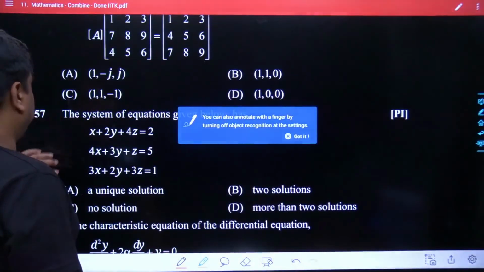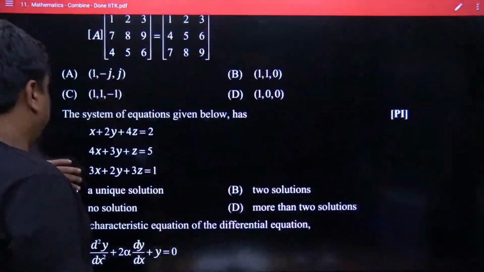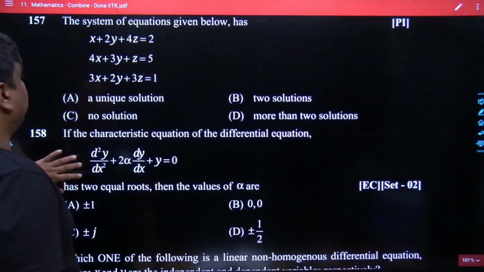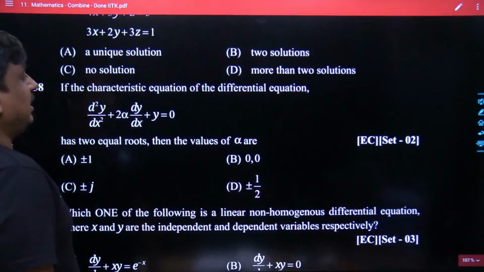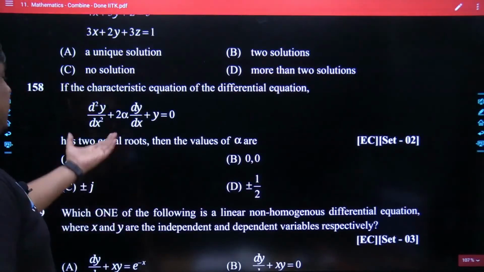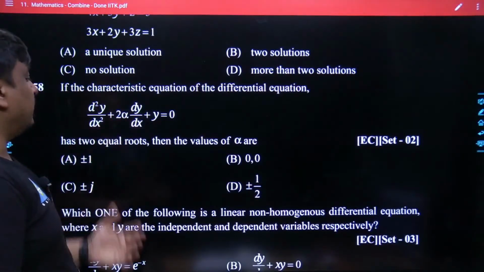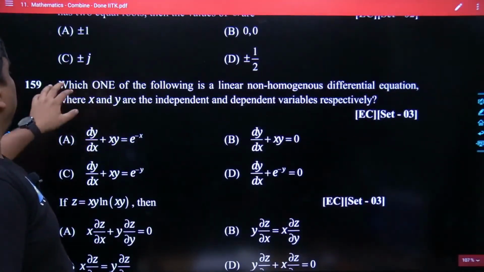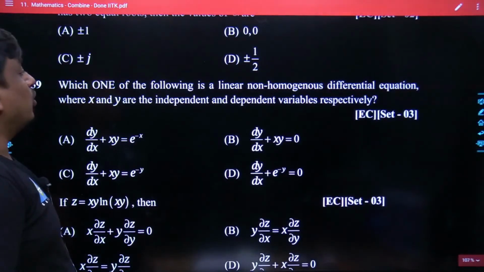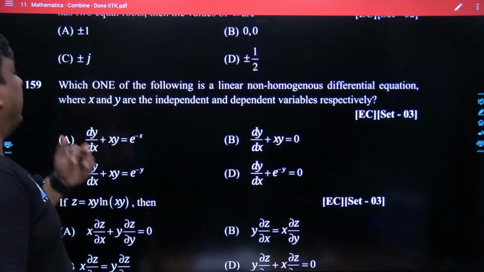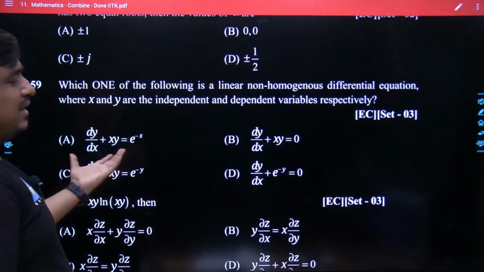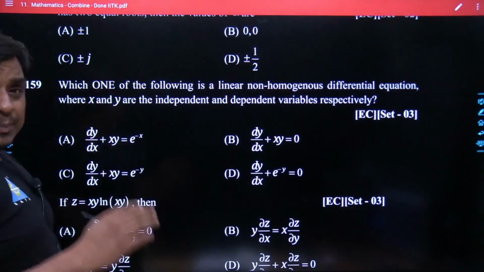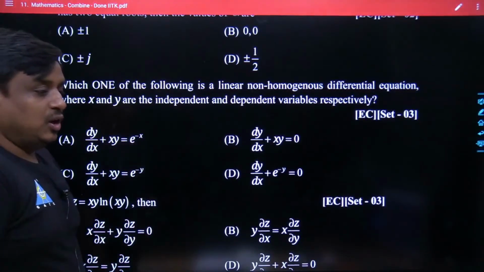From here onwards, you must be able to see they have started the differential equation. Obviously, this is a second order linear differential equation. Similarly, if we go forward: which one of the following is a linear non-homogeneous differential equation where x and y are the independent variables? Again, they have been focusing more on the type of non-homogeneous equation.